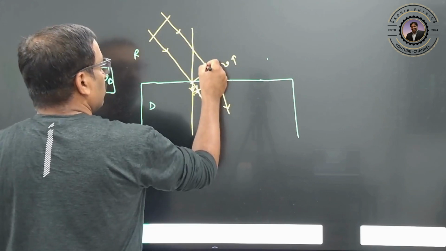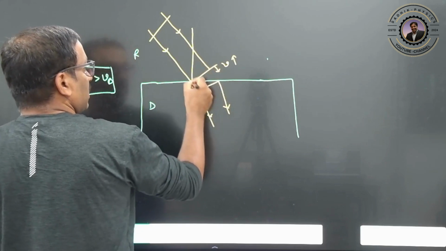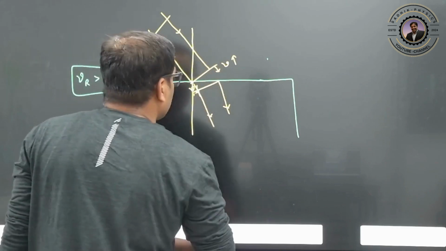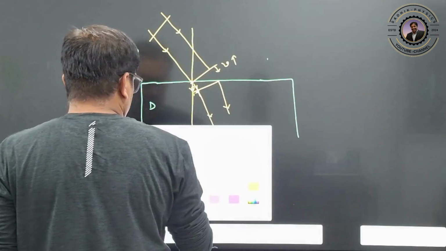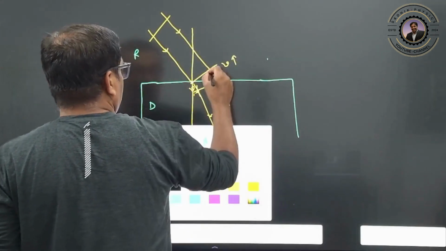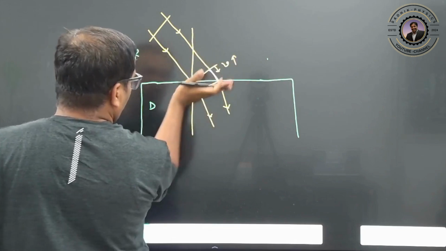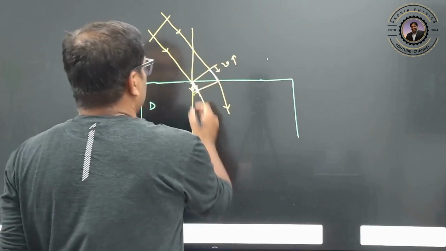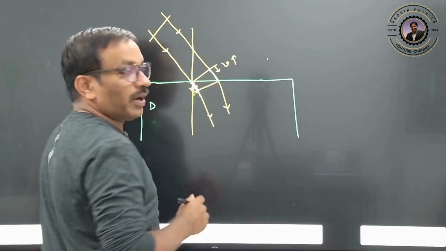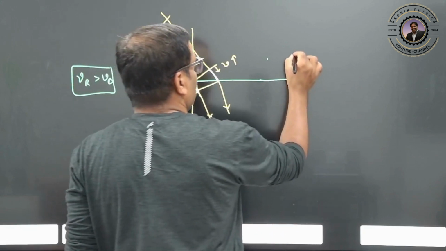Clear? So this distance is more, this distance is less. So this distance which is larger, and this distance is smaller. That's why it will bend toward the normal. Then we can use these triangles, then you can apply Snell's law. You know Snell's law, no?